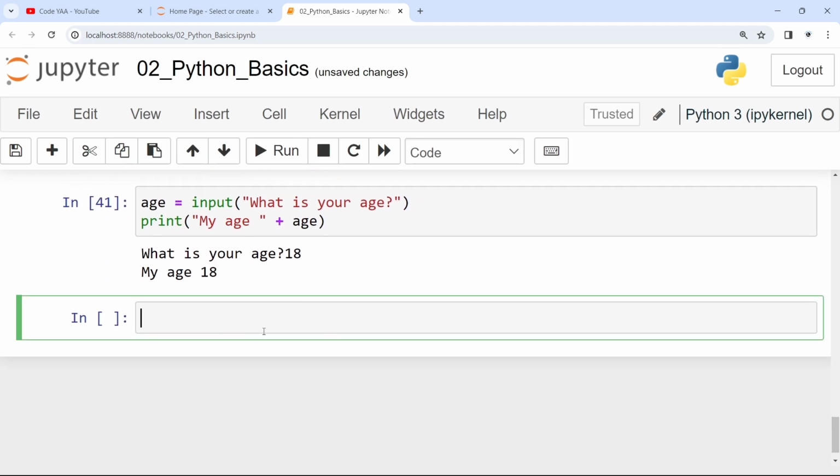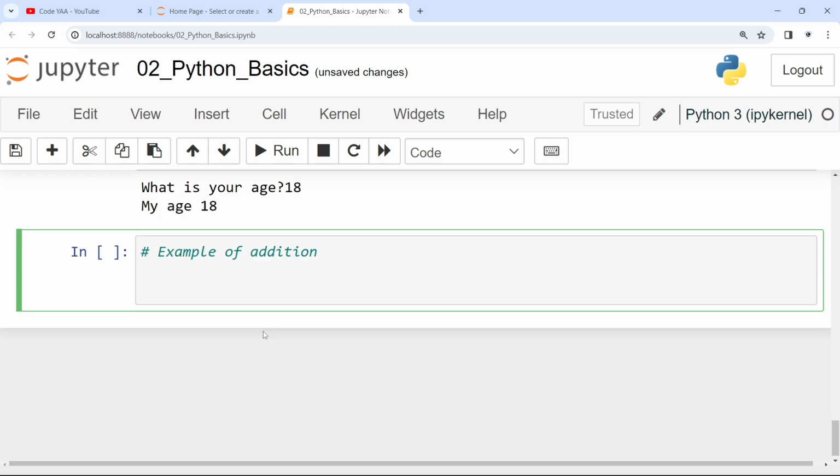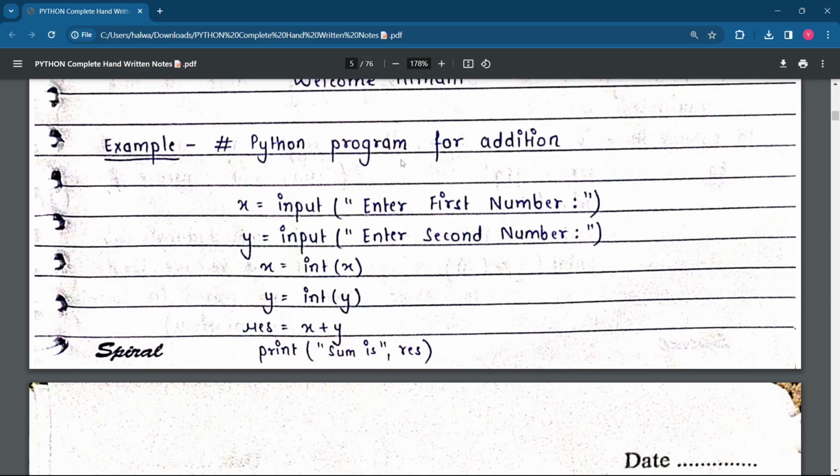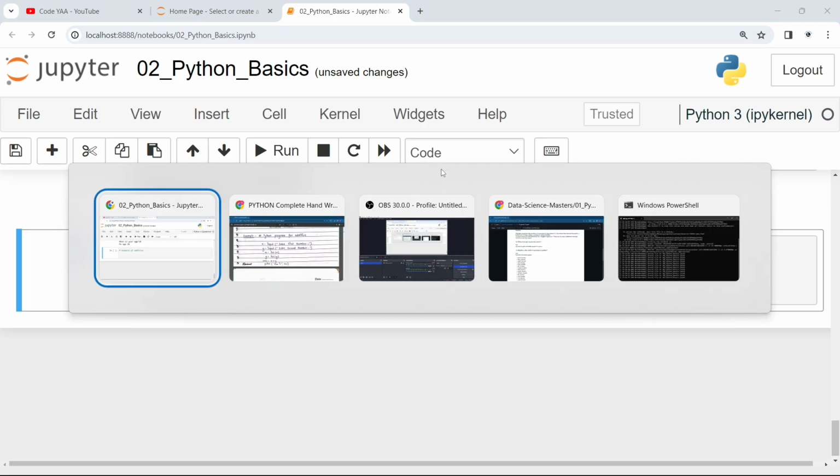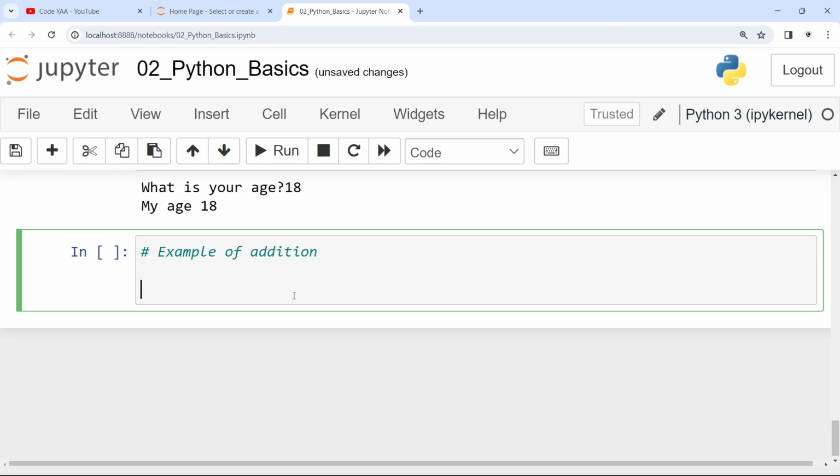Now see the example of addition. We want to add two numbers. Program for addition. Let me take num1 is equal to input, and I'll tell the user: enter your number 1.